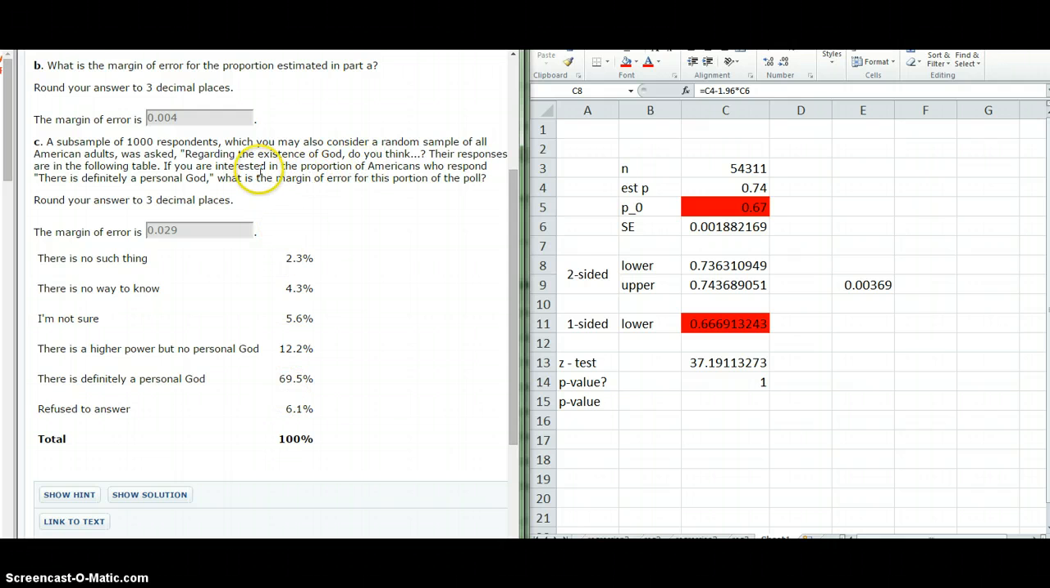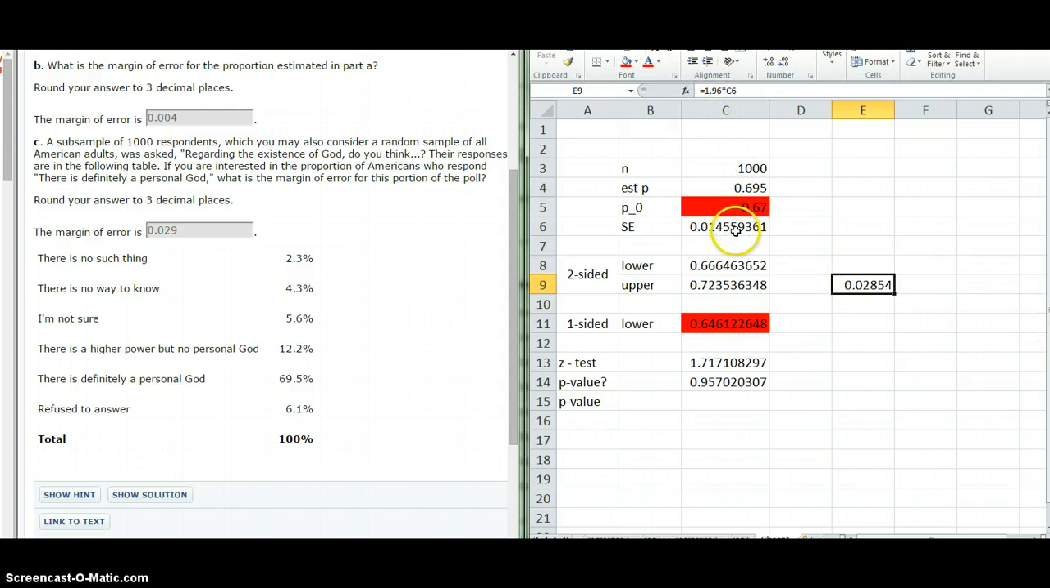So the question now is, if you're interested in the proportion of Americans who respond there is definitely a personal God, what is the margin of error for this portion of the poll? So notice now our sample size is only 1,000, and our estimated p for this particular question is 0.695. Okay, our standard error is quite a bit higher here, and we're looking for the margin of error, which would be 1.96 times the standard error, which was right here.